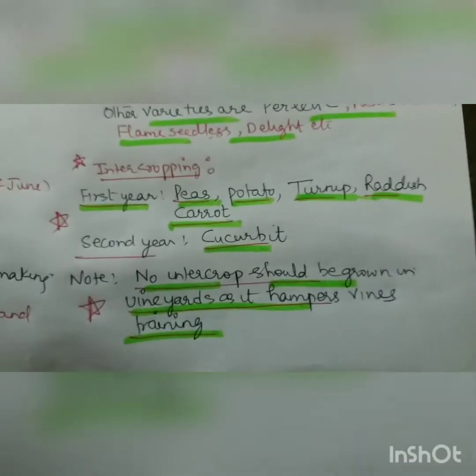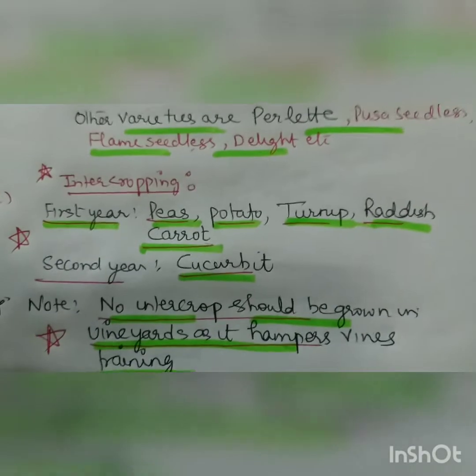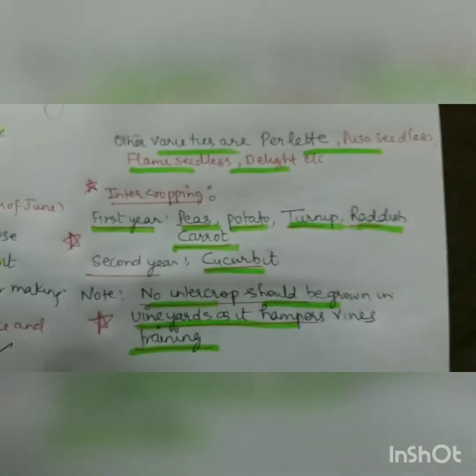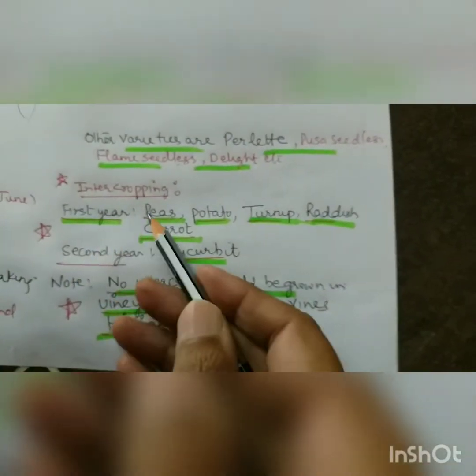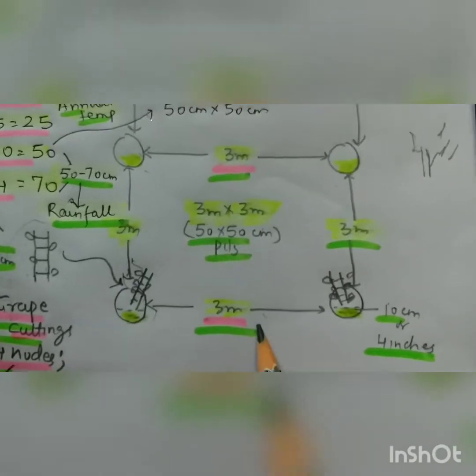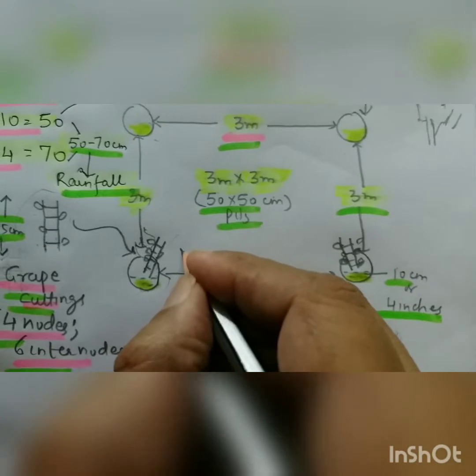So because grapes is a very long process and a perennial plant, and because the farmer requires money also, intercropping is done between the grapes, because I already told you, in grapes we have this pattern of 3 meter by 3 meter. So this one grape, this is one, the 3 meter distance is there, and in this 3 meter distance we have intercropping.